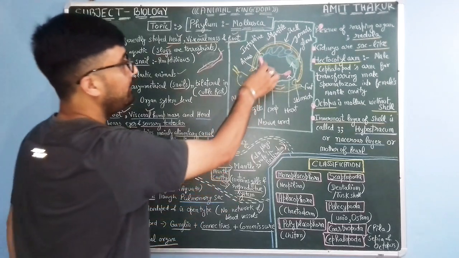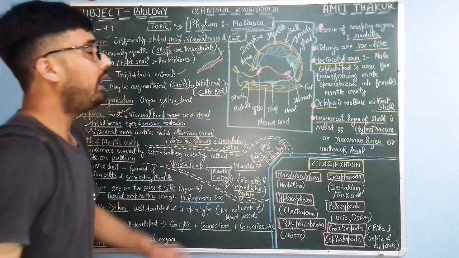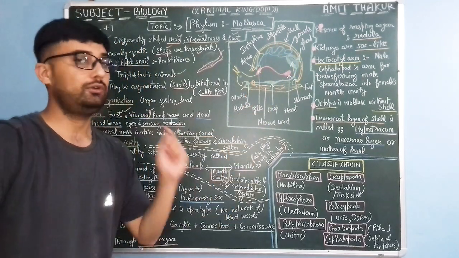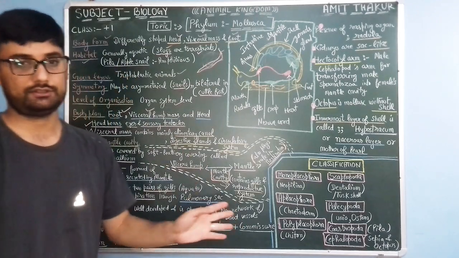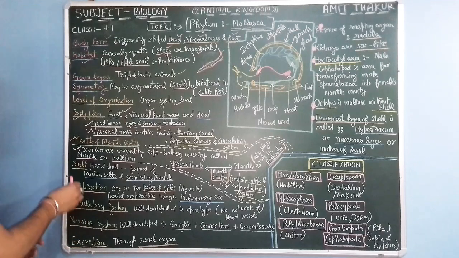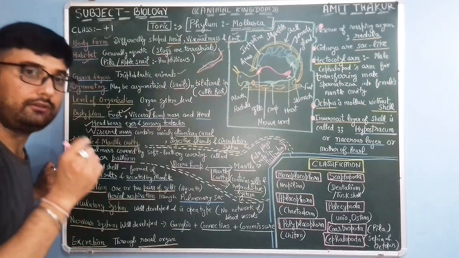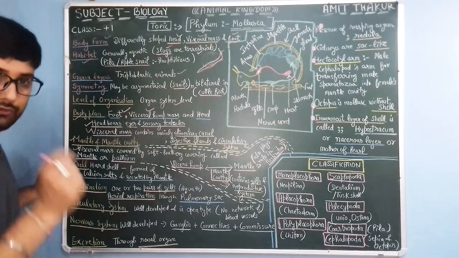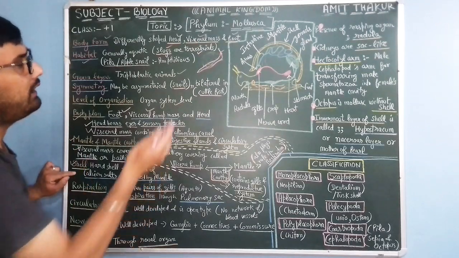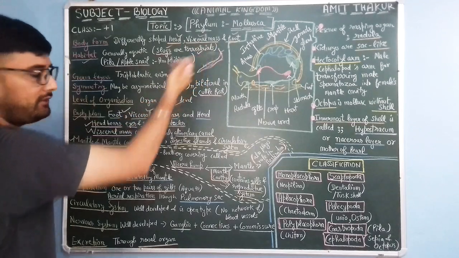This mantle, this protective layer, also functions during respiration or gas exchange. Shell is the characteristic feature of mollusks, except this slug, which is without any shell.